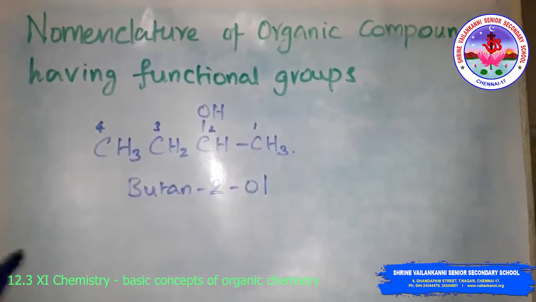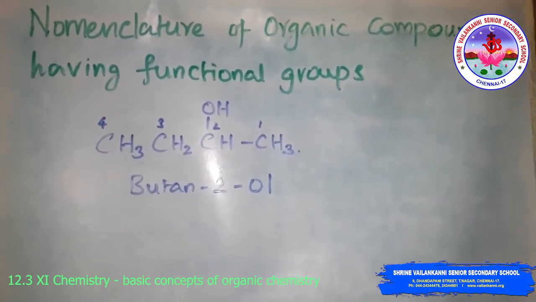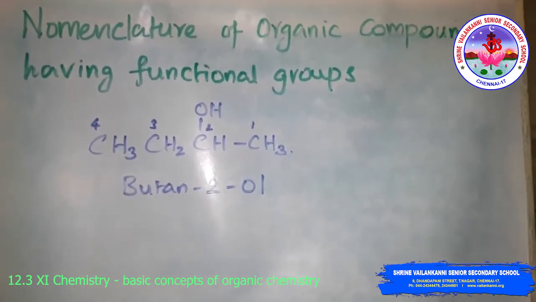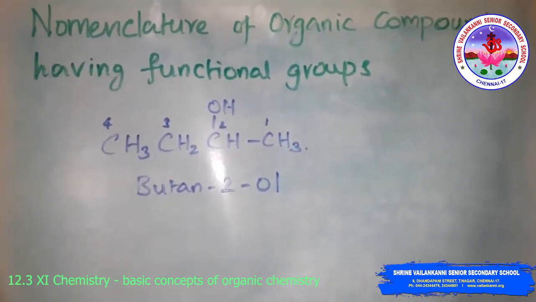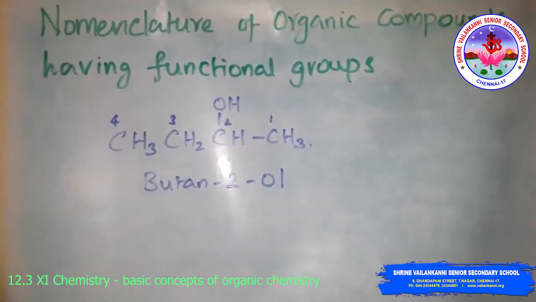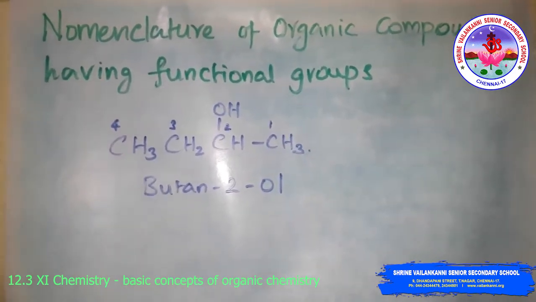In the case of polyfunctional compounds, one functional group is chosen as the principal functional group and the compound is named on that basis. The remaining functional groups, which are subordinate, are named as substituents using the appropriate prefix.